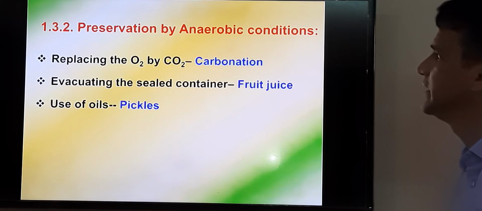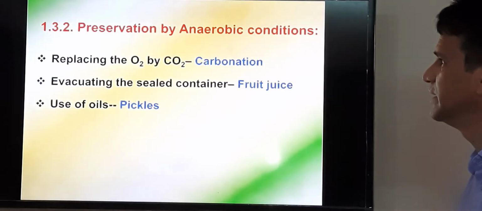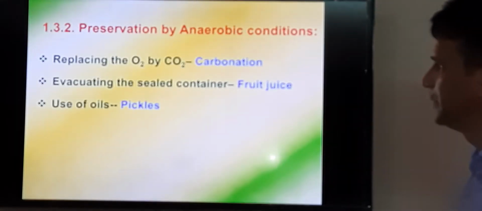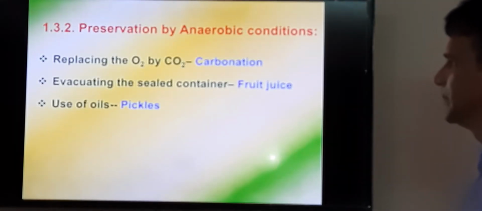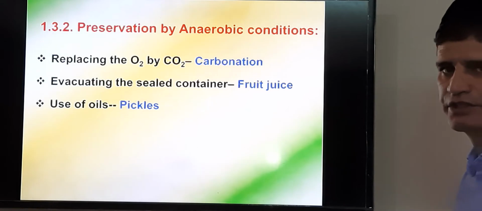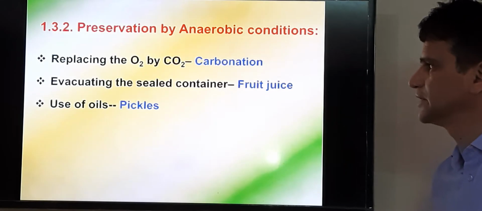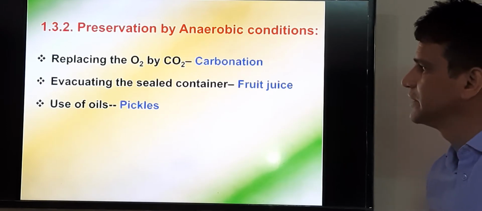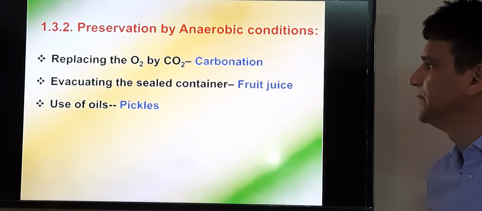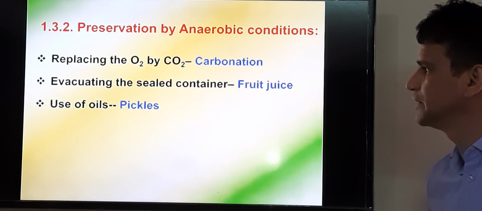Another technique is prevention by anaerobic condition, and in this one we can replace the oxygen with carbon dioxide. Through the carbonation technique we can store our produce, especially certain kinds of beverages. By evacuating the sealed container, we can also keep fruit juice in this method.